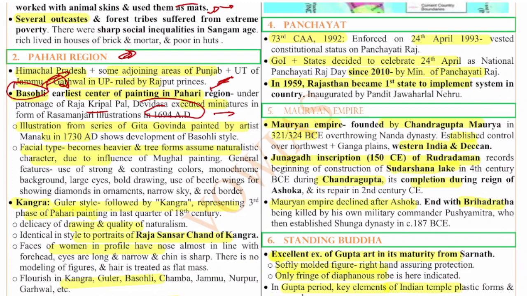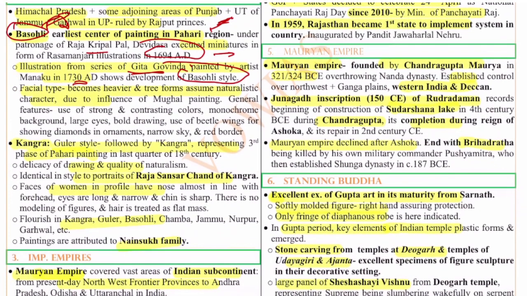Next, the illustrations from the series of Gita Govinda were painted by the artist Manaku in 1730 AD. It shows the development of the Basholi style. So the Basholi style you can find in the North Indian Pahari region. Remember this well. Next, Kangra. Kangra is the Guler style followed by Kangra, representing the third phase of Pahari painting in the last quarter of the 18th century. So Kangra also belonged to this Pahari region.